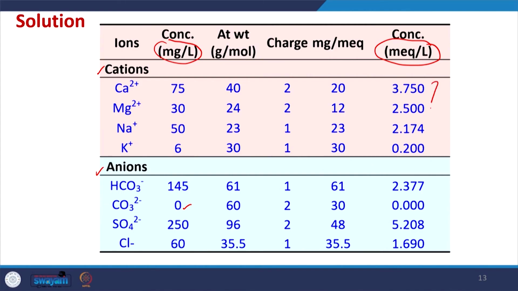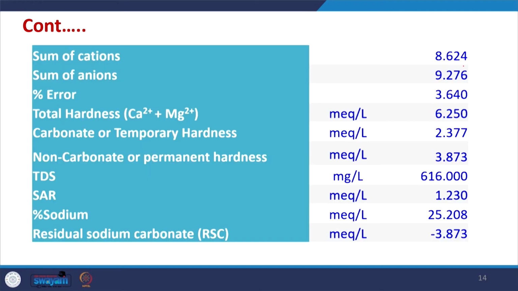All the cations and all the anions are added, and the values are shown here. If we find the percentage error, it is only 3.64%, which is less than 5%. That means we can assume this analysis report to be correct.